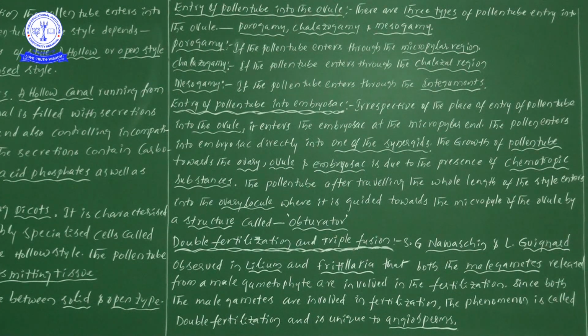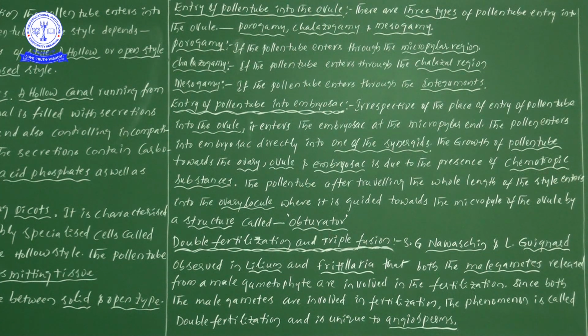Now the triple fusion. Triple fusion is when the second male gamete fuses with the two polar nuclei, resulting in the formation of the triploid primary endosperm nucleus.